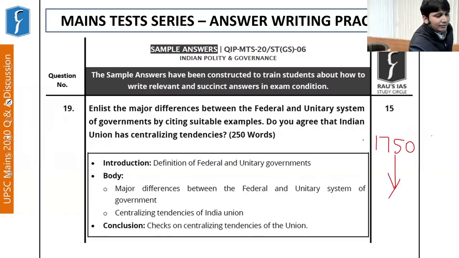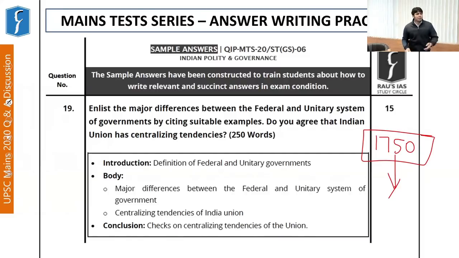Now, when you attempt these 1750 marks, it's not possible that just on day one, you know everything. So writing your answer is an art, and this aspect has to be learned. You need to learn how to write succinct answers within the time frame and also within word limits. Because UPSC, as of now, is following the word limit of 150 and 250 words.